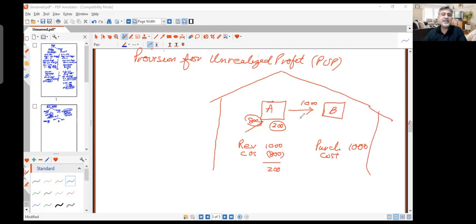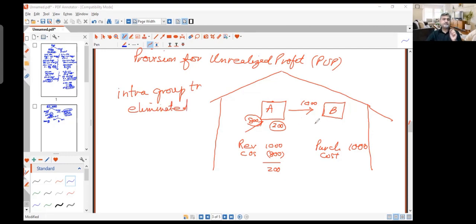For the group, that sale has not taken place, because in the group financial statements we only record transactions which are external to the group. This type of transaction is called an intra-group transaction. We call them intra-group transactions, and intra-group transactions must be eliminated, because they are within the group. We don't realize them, we don't record them.